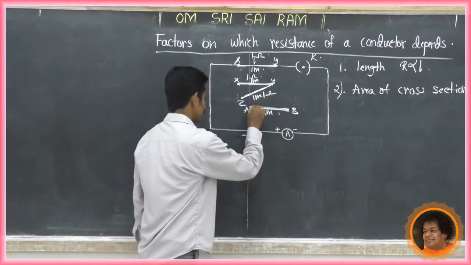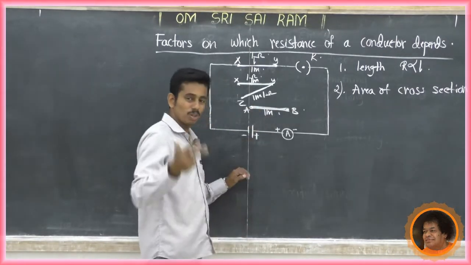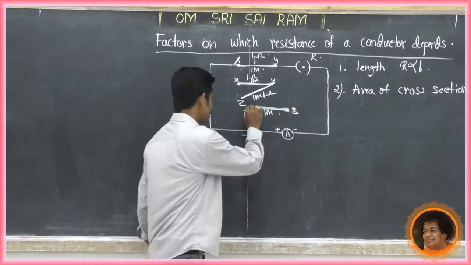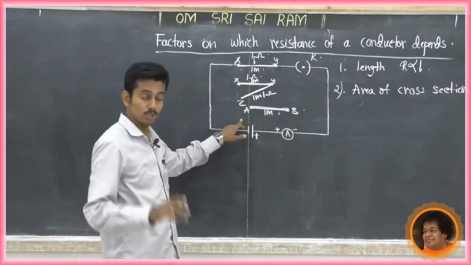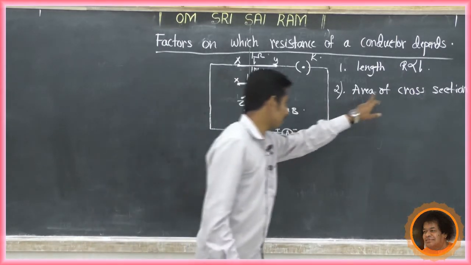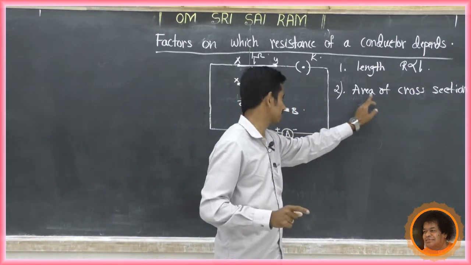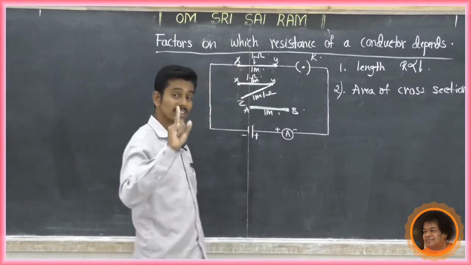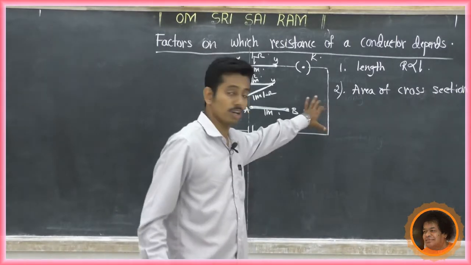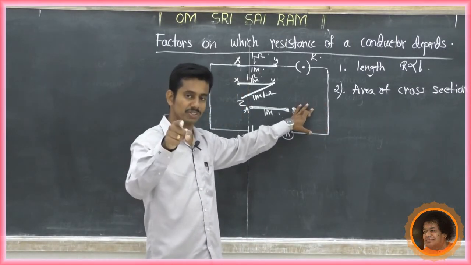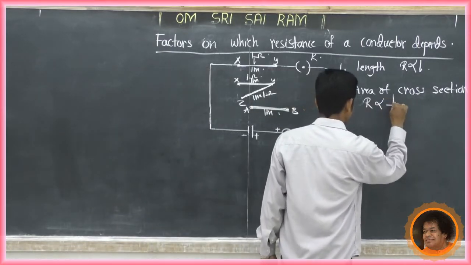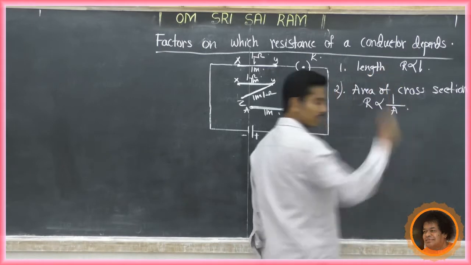Thicker means more electrons move freely from A to B. So the electrons, the charges, move freely in the circuit. So the maximum amount of current will flow through the circuit. Therefore, the area of cross section, that is thickness, is inversely proportional to resistance. Why is it inversely proportional to resistance? Because when the area of cross section is increased, resistance is decreased. So R is inversely proportional to the area of cross section.